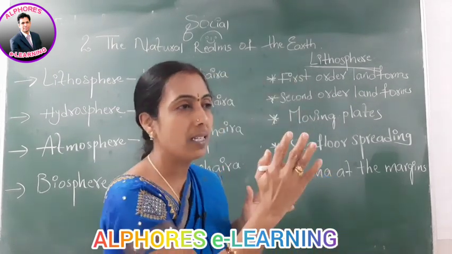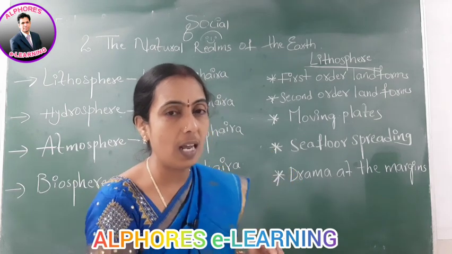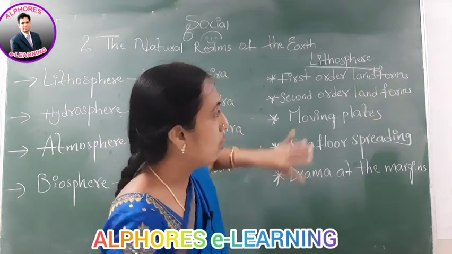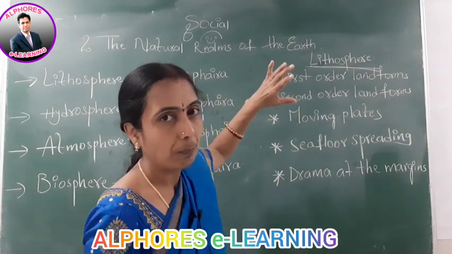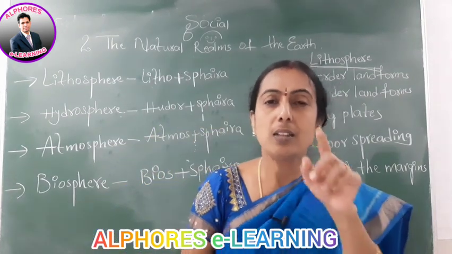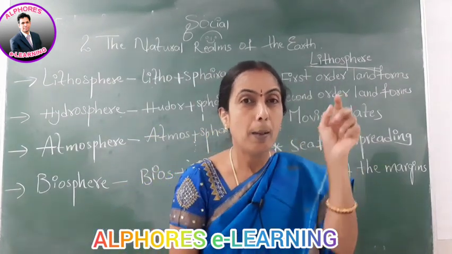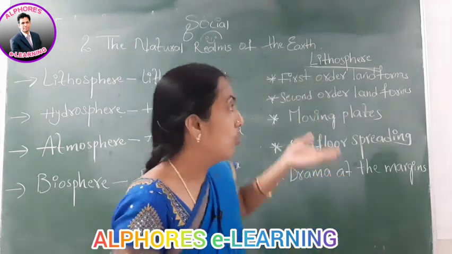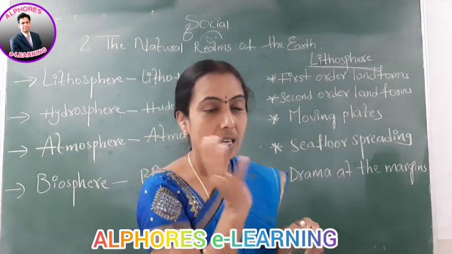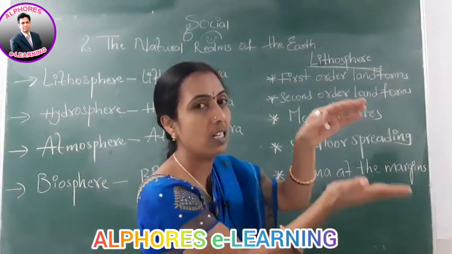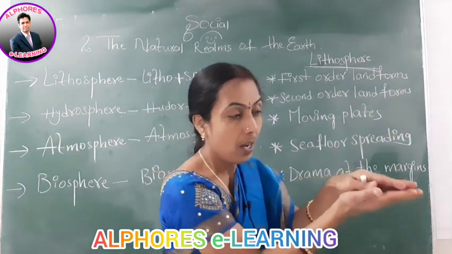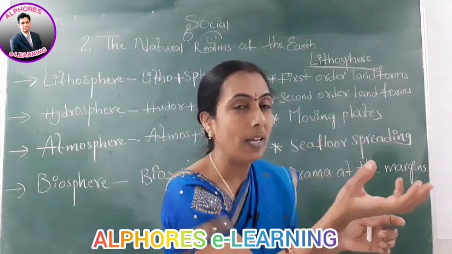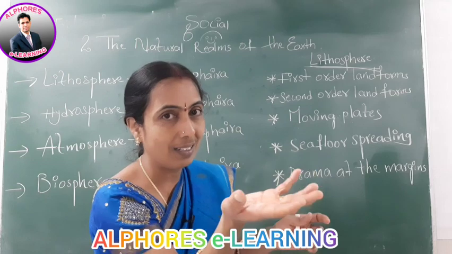Right? So the Indian plate separated from the Australian plate, from Gondwana land, and started moving towards the north side, Laurasia or Angara land. And in the first lesson, we read that the supercontinent Pangaea was separated by a shallow sea named Tethys Sea. You might remember this, right? Then India moved to the north side. After moving north, the Indian plate started colliding with the Eurasian plate like this. When the Indian plate was colliding with the Eurasian plate, between these two plates the Tethys Sea was present, no?